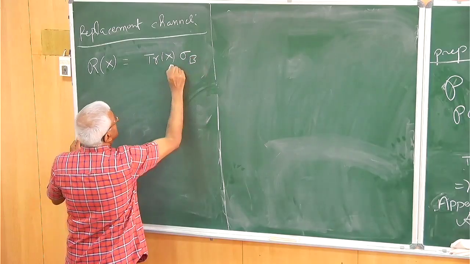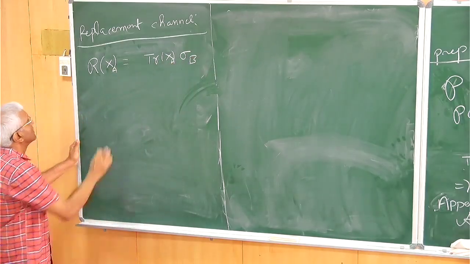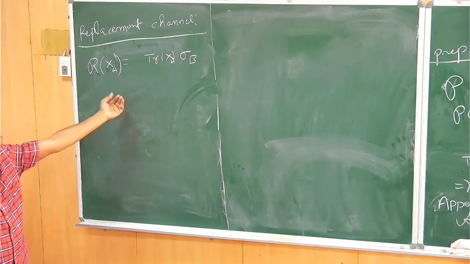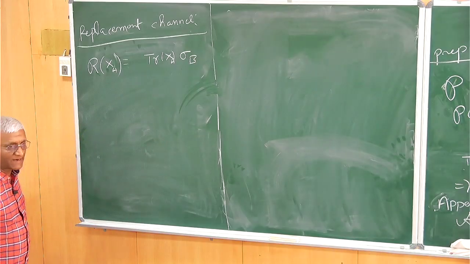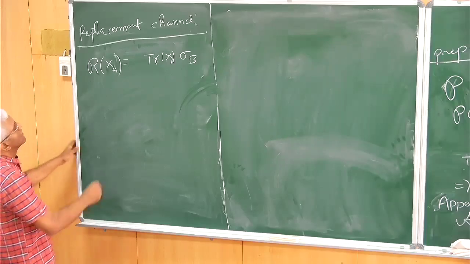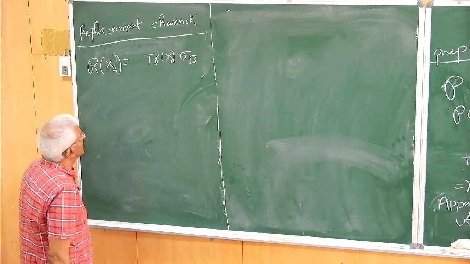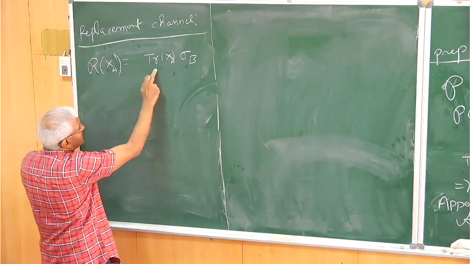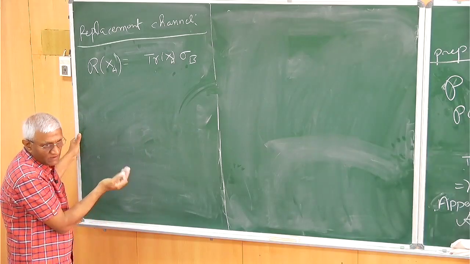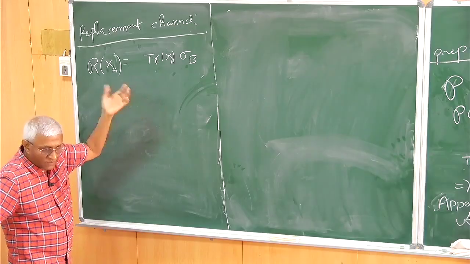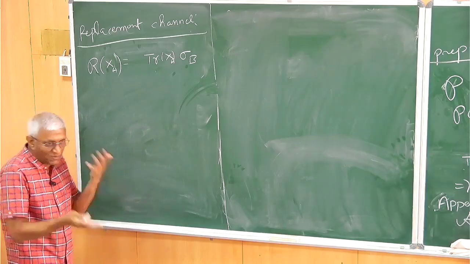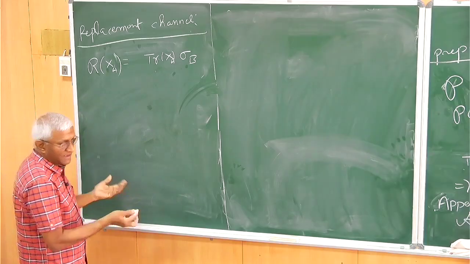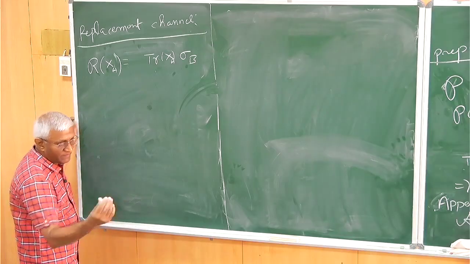Sigma is in B, this is in A. It replaces one operator x_A, maybe you can call it rho_A if you want, by another state sigma_B. Okay. And this is, of course, a state, I mean, this is a preparation. This is just a composite. Taking trace is a channel. Trace is a positive map, so trace is a channel. Trace, of course, preserves trace, it's identity, and it is completely positive. And partial trace is also completely positive. We have already seen.